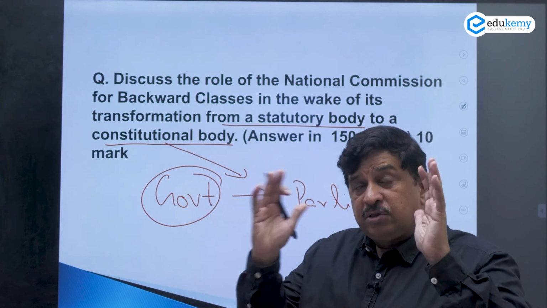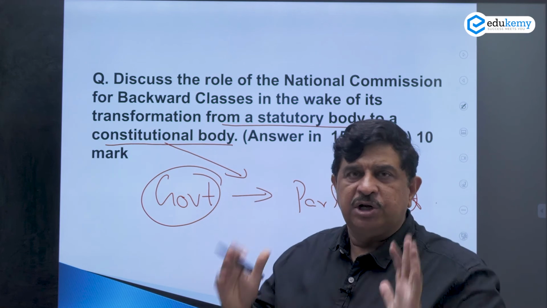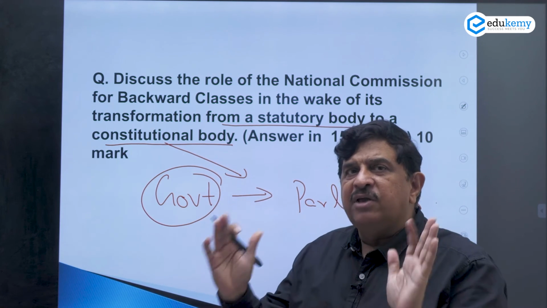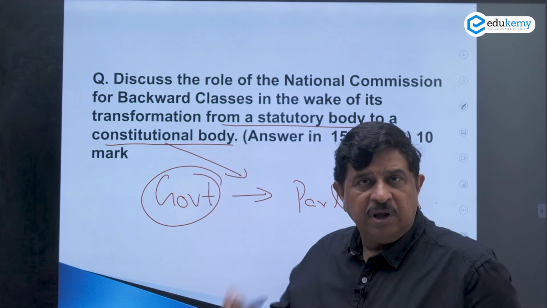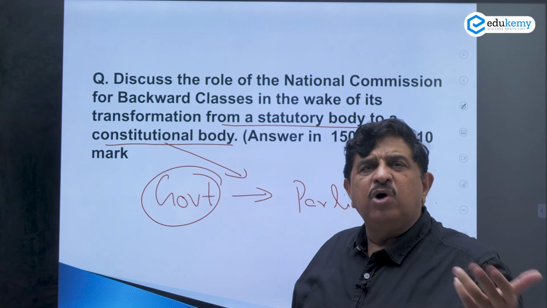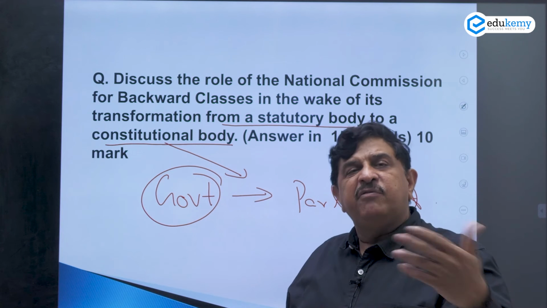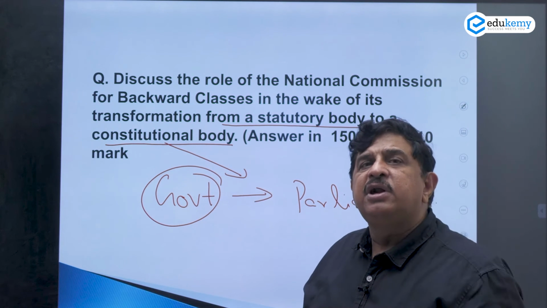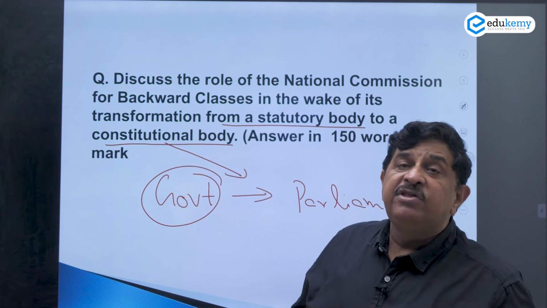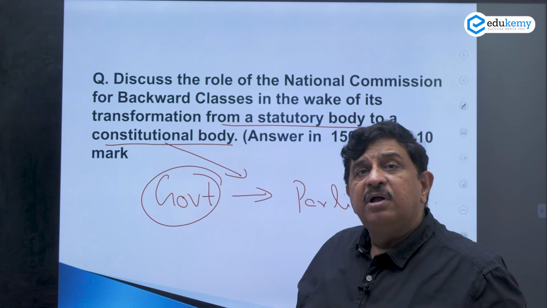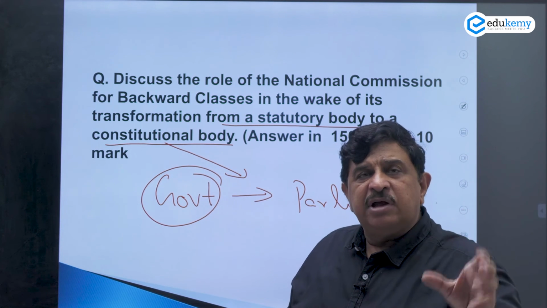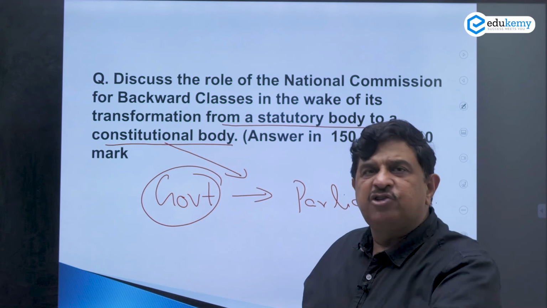requires 3-4 types of information, otherwise a good answer will not be possible. Now, you will say, if you want to write, but if it would have been a 15 marker, then I would have preferred that you mention more about 338B and even 342A. Okay. So, 338 is about the commission, its structure, its powers.